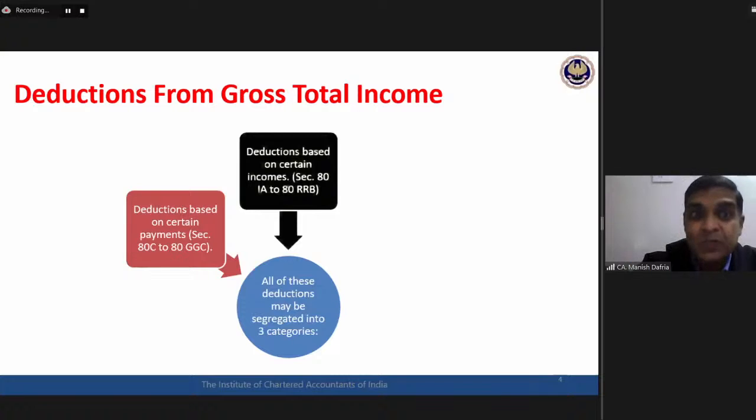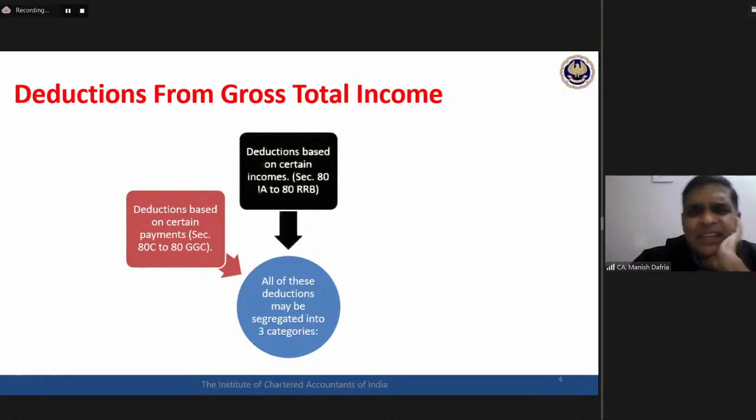So for deductions based on payment, something extra has to be done by the assessee. In your exam paper, some extra information would be available, which will give you an idea that this deduction is to be claimed. But with respect to deductions based on income, there will not be any separate information available in the examination. If the assessee is having that particular type of income, the deduction has to be given by you while calculating taxable income.